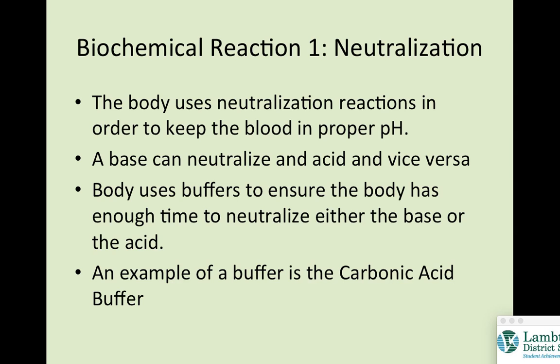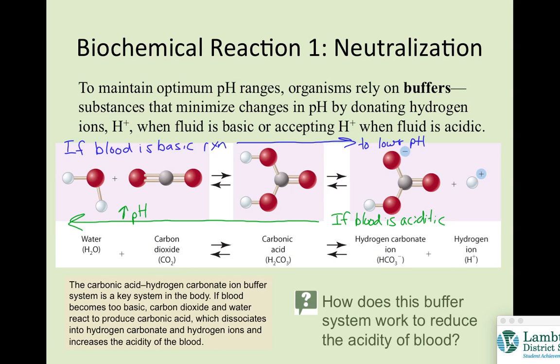Okay, so a base will neutralize an acid, and if we eat something that's basic, then we can neutralize that by using an acid. So an acid neutralizes a base, and a base neutralizes an acid. Now, we also use these things called buffers, which is just a really quick way of adjusting an acid and a base together. An example would be carbonic acid. So let's take a look at an example.